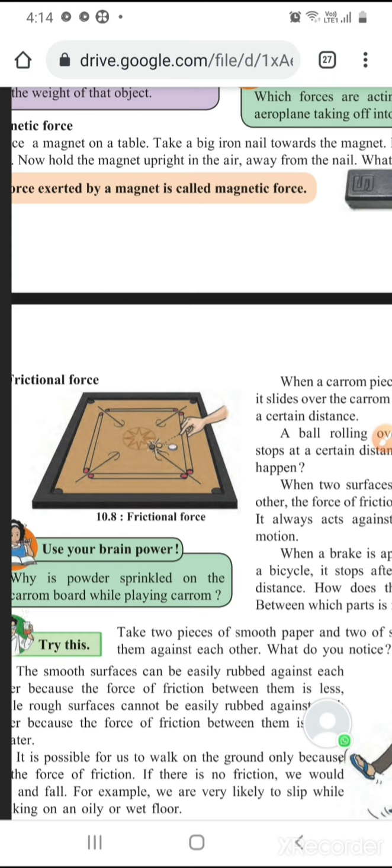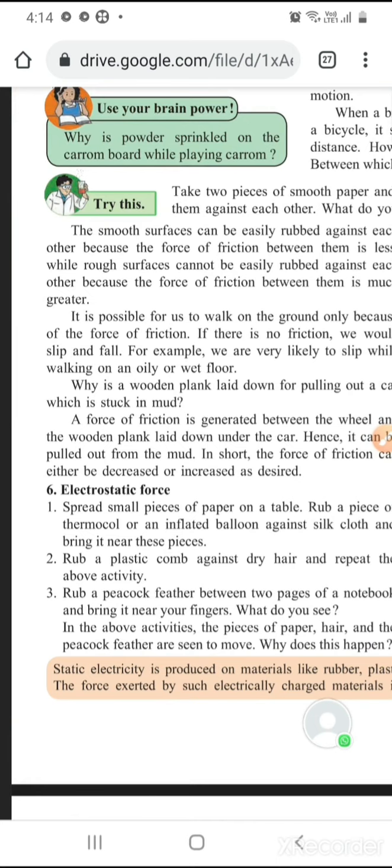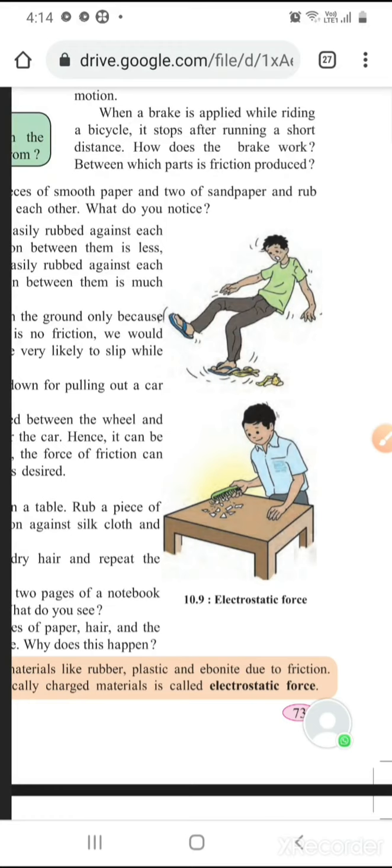The next kind of force that we have to learn is electrostatic force. Now this electrostatic force is very interesting. You can do it yourself at home also. See the child shown here. What is he doing? He is taking a small comb. He has rubbed the comb on his hair, and after rubbing the comb on his hair, he has taken small pieces of paper